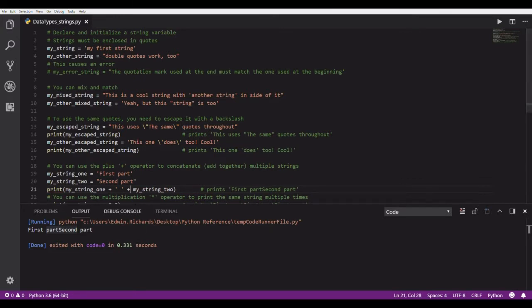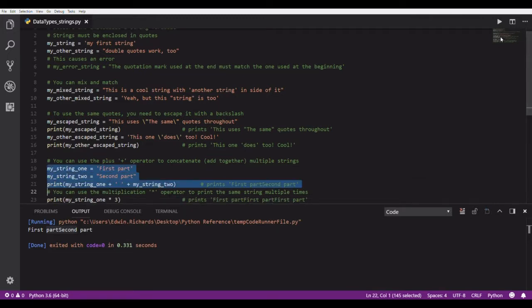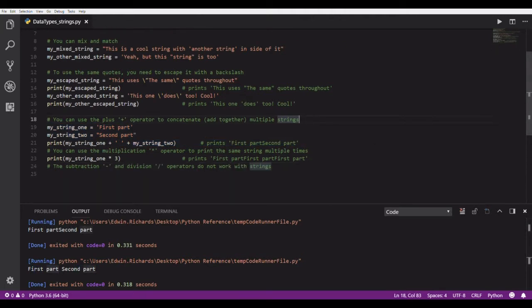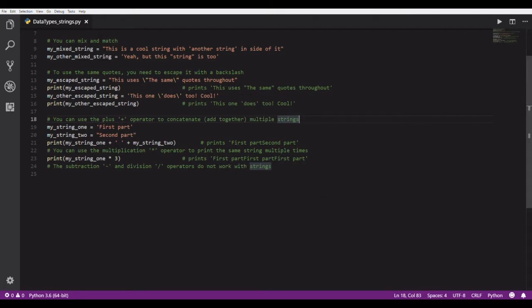So what that's doing is it's adding 3 strings together. It's adding the first string, then it's adding this literal space, the string literal space, and then it's adding the second string variable. And let's see what happens when I run this. It should look a little cleaner. There it is, first part, second part. So you've got to be careful with your spacing. Sometimes you'll need to add some spaces. Sometimes you don't. It really depends on what you're needing to do, but just keep in mind that you can do that.